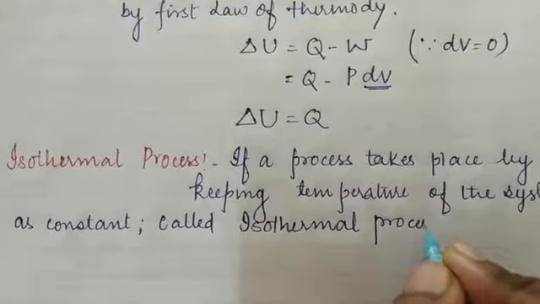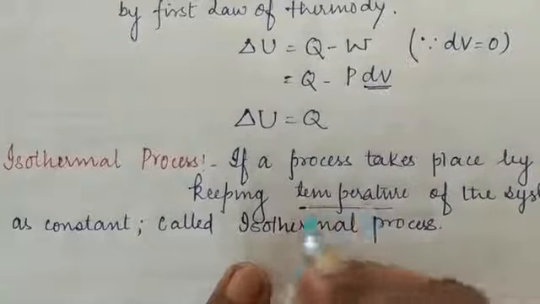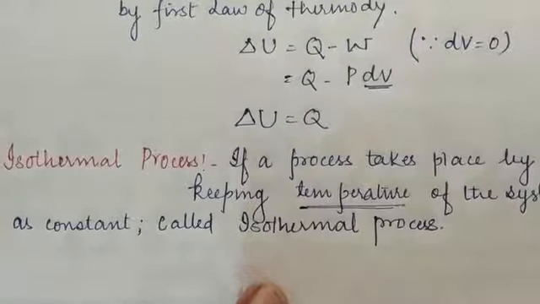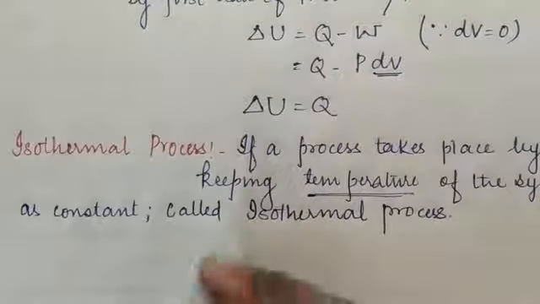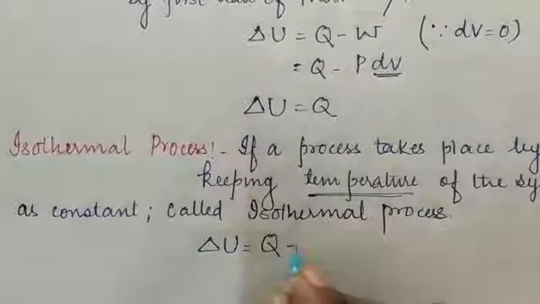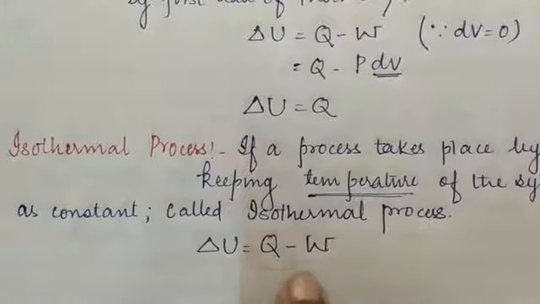Students, here I am giving you the elaboration about the isothermal process. Isothermal process is a process in which the thermodynamic variable temperature is constant. Again from first law of thermodynamics, change in internal energy is equal to the amount of heat energy supplied to the system minus the work done.